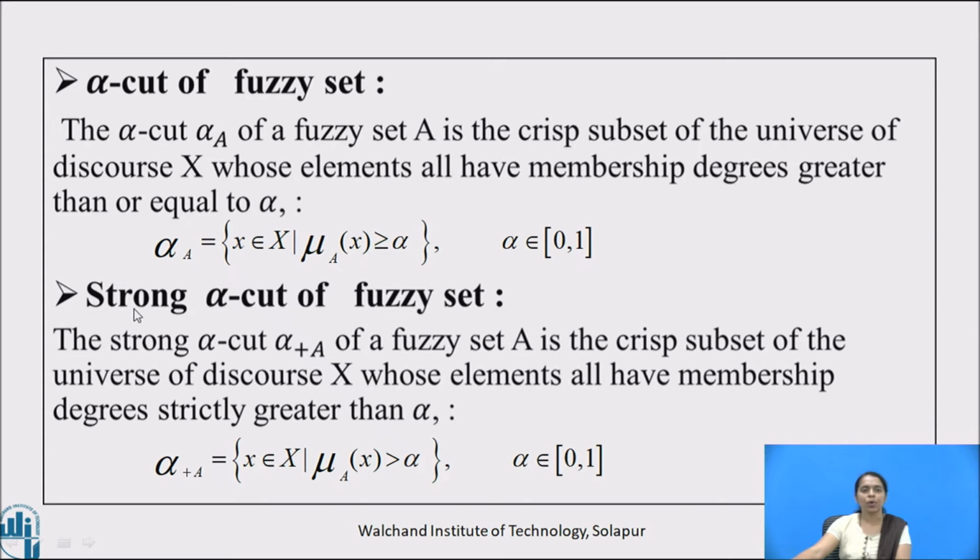Now let us see the concept of strong alpha cut of a fuzzy set. The strong alpha cut alpha plus A of a fuzzy set A is the crisp subset of the universe of discourse capital X whose elements all have membership degrees strictly greater than alpha. Therefore, alpha plus A is equal to small x belongs to capital X such that mu A at x is strictly greater than alpha, where alpha belongs to the closed interval 0, 1.